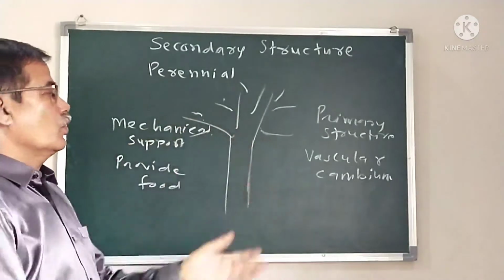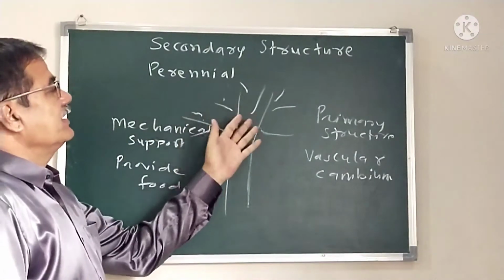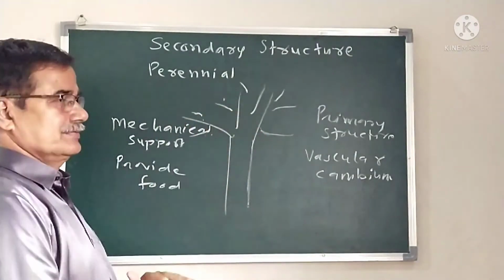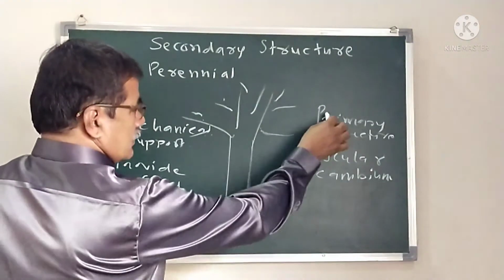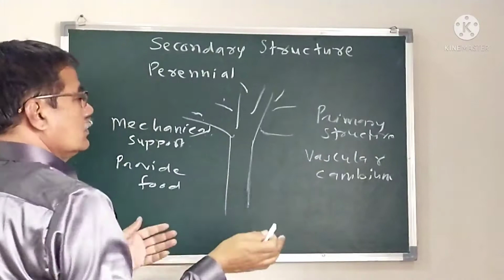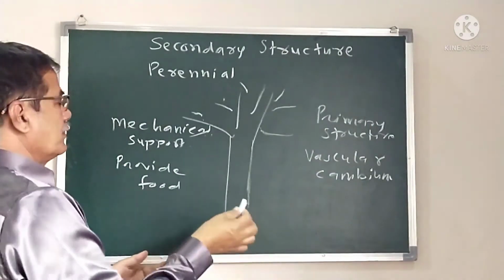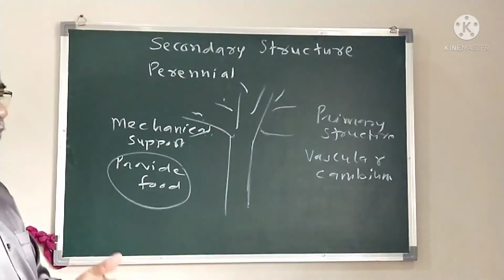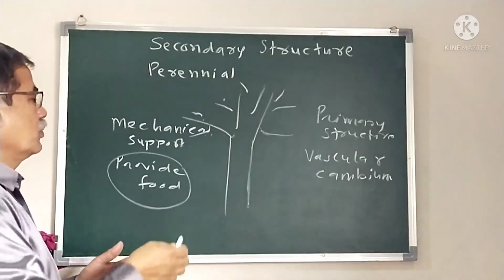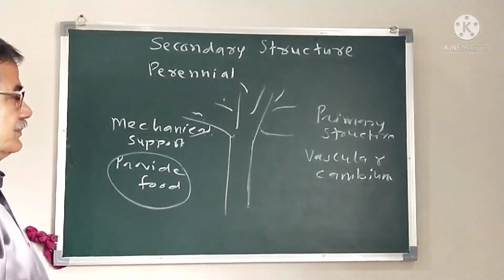As the years go by, the plant develops many branches, leaves, and fruits. Therefore, there is a demand to supply more food, water, and minerals from the root system, and food from the phloem tissue.